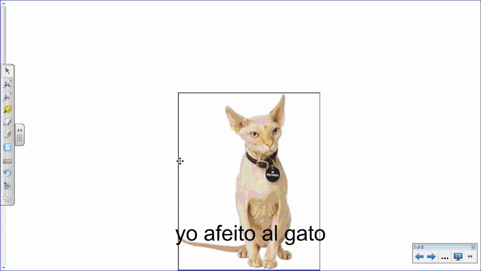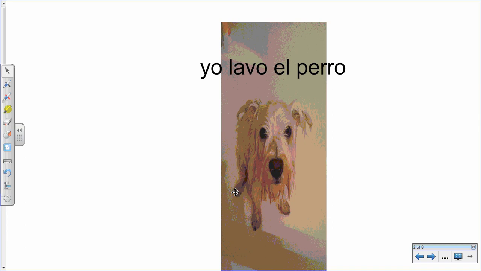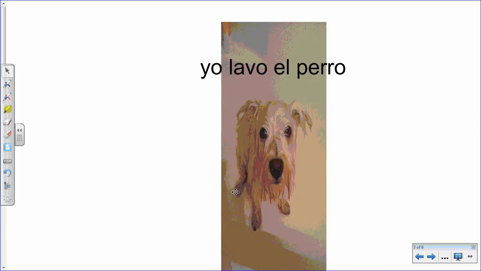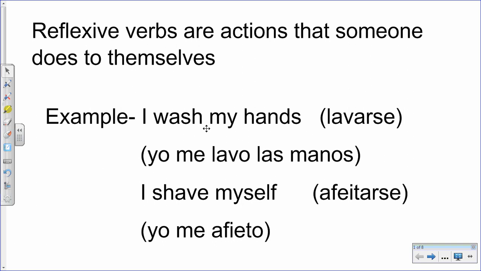Another example might be, yo afeito el gato, I shave the cat. It's Mr. Bigglesworth from Austin Powers. Nonetheless, again, this is an example of me doing an action to somebody else, not myself. So in the examples of yo lavo el perro and yo afeito el gato, these are not reflexive verbs. However, in the original examples of I wash my hands, yo me lavo las manos, and I shave myself, yo me afeito, those would be reflexive.